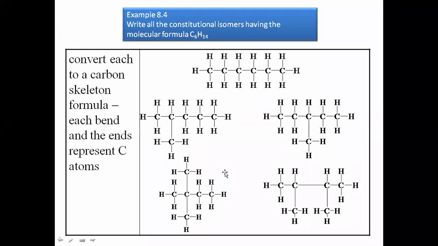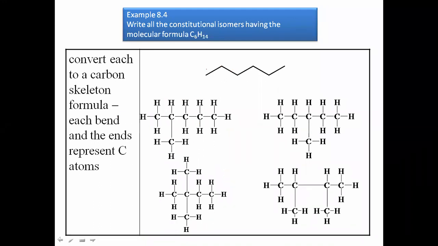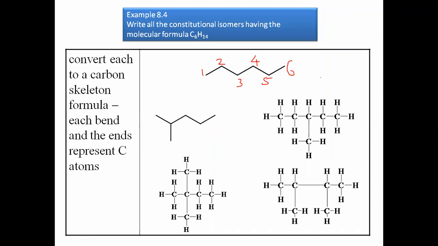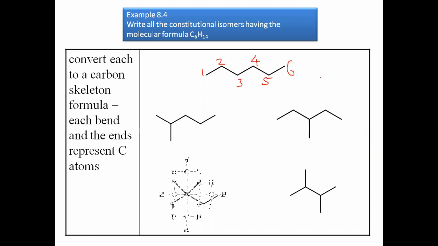So, these structures are converted into single lines. Here is the representation of carbon and hydrogen. Here, 1, 2, 3, 4, 5, and 6. Similarly, with this, another example, 6 carbon atoms. Here, they look like lines. Whatever bends you observe in these examples, that bend indicates the presence of a carbon atom.